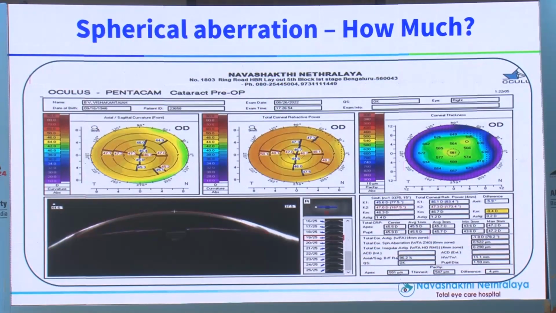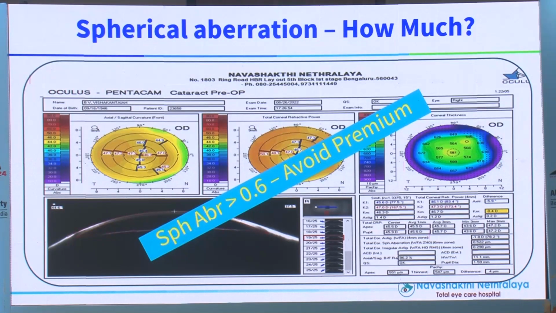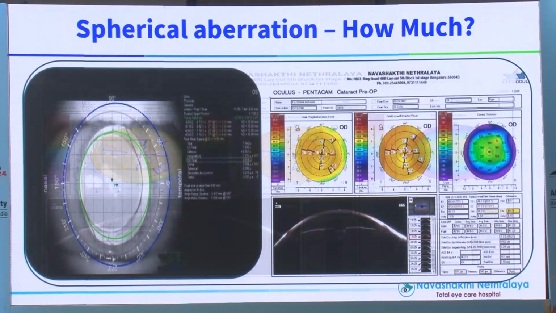We'll come to that. But before that, a person who doesn't have a machine, what does he do? Now I have a Pentacam, and this is where I look. That's the value I use, and this is where I look. Look at that area: spherical aberration in the 6 millimeter zone. Now in this case it happens to be 0.522. If we take this value as 0.6, then he comes within that range. But that's not our goal. We want to use this spherical aberration to proceed and give freedom from glasses to all patients.